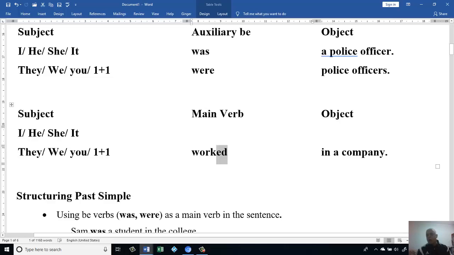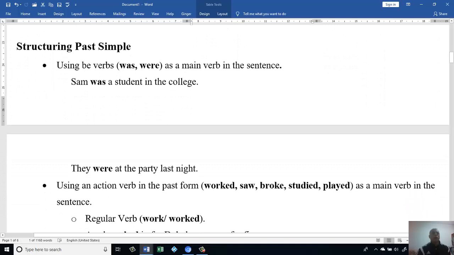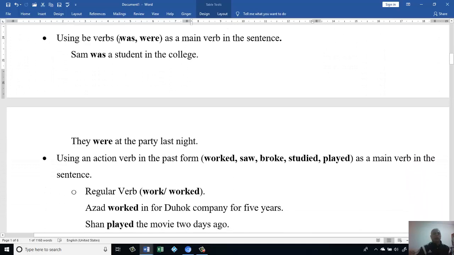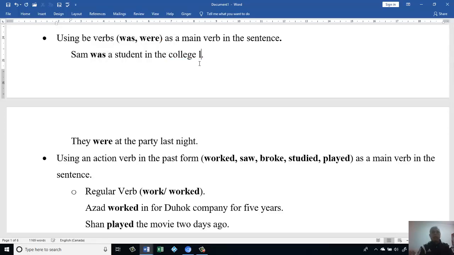Okay, let's go to how we structure past simple. Let's say first we use be verb or verb to be, which is was and were, as a main verb in the sentence. For example, Sam was a student in the college. When I see here I have was, it definitely happened in the past. Or sometimes we could add it here. We could say, Sam was a student in the college last year. Then we know it happened in the past.